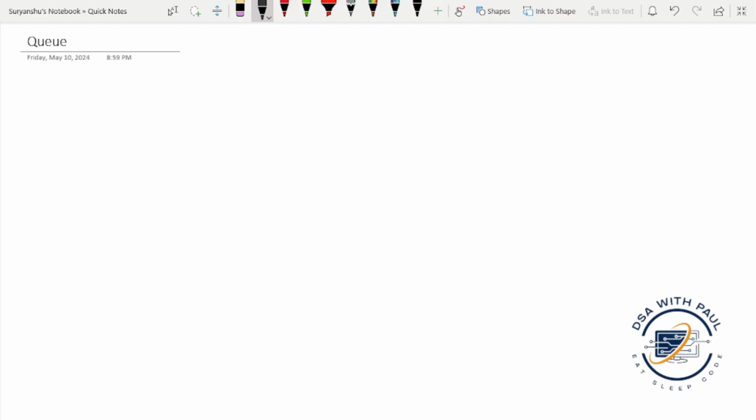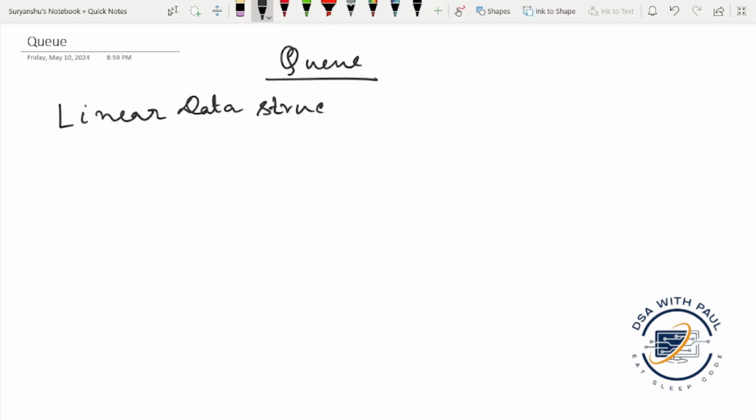Today I am here to discuss a new topic of data structure, and today's topic is queue. Like stack, queue is a linear data structure also. Queue maintains a FIFO policy. FIFO means first in, first out.